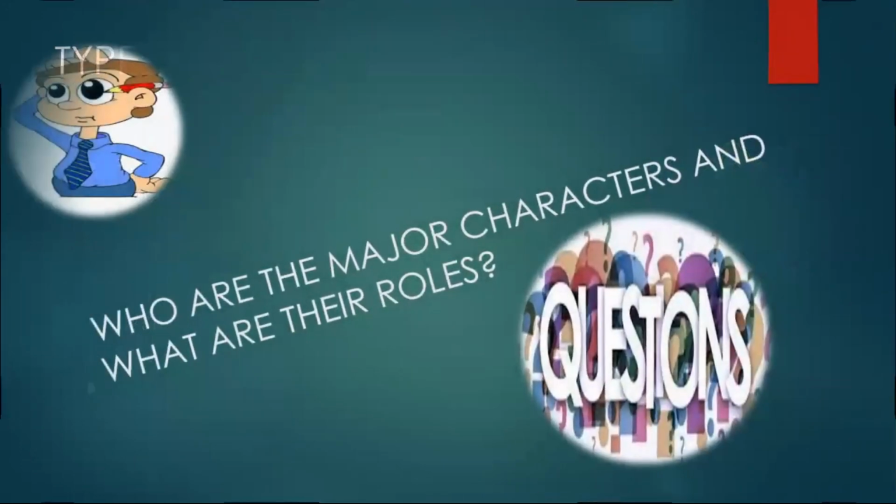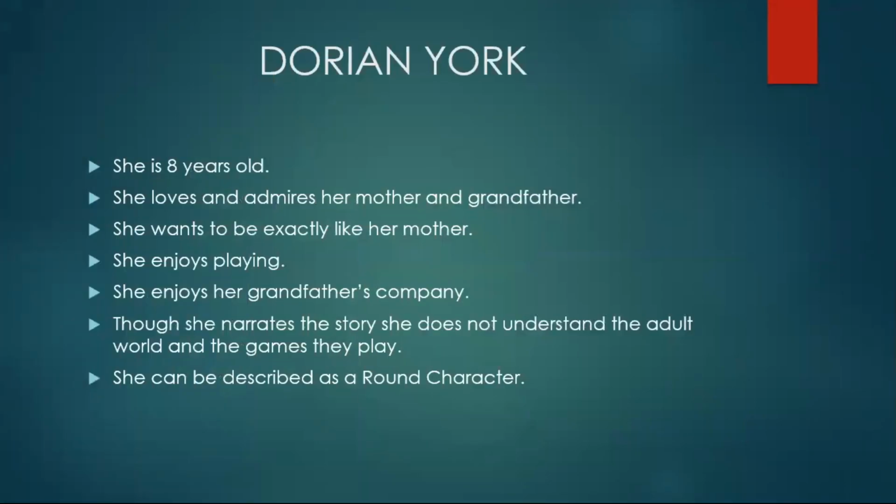Who are the major characters and what are their roles? The first character that you will meet in the story is Dorian York. She's only 8 years old and she loves and admires her mother and grandfather. She wants to be exactly like her mother. She enjoys playing, like a typical 8-year-old child. She enjoys the company of her grandfather. Though Dory narrates the story, she doesn't fully understand the adult world and the games they play.